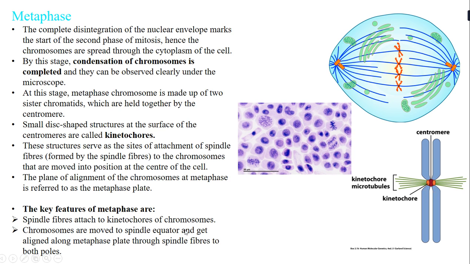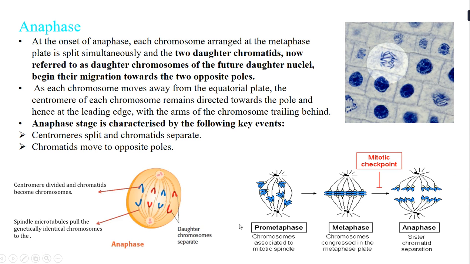Second, the chromosomes move to the spindle equator. They will move to the equator and get aligned along this metaphase plane, where you can see spindle fibers attached from both the poles. So this is the end of metaphase, and after metaphase comes anaphase.